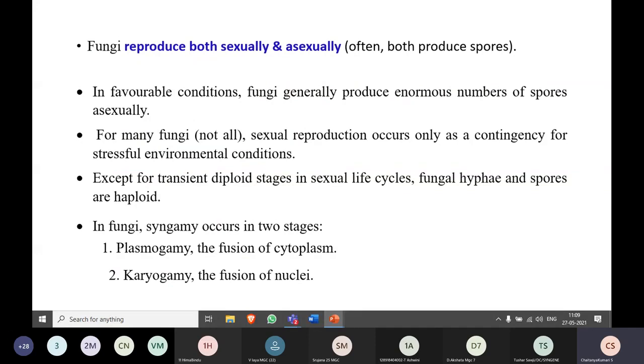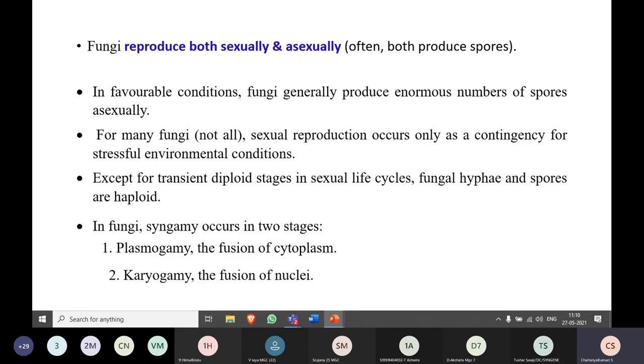Now coming to the reproduction, fungi reproduce both sexually and asexually. Often they produce spores. During favorable conditions, fungi generally produce an enormous number of spores and they will reproduce asexually. When they are under stressful conditions, they will undergo sexual reproduction. And as I said, most of the spores are haploid in condition, but in a few sexual life cycles you can see the cell will be in diploid stage, but fungal cells are haploid in nature.